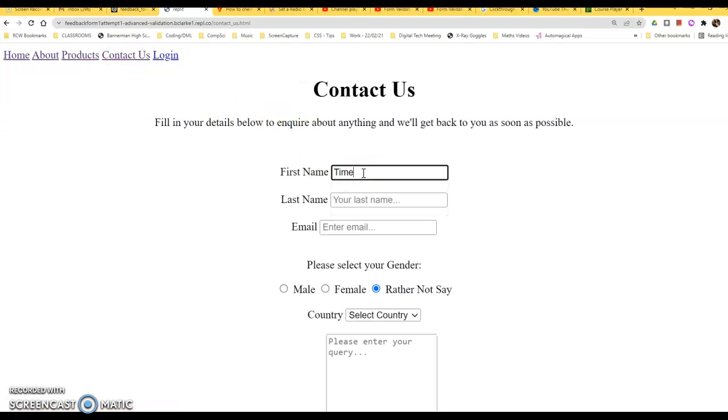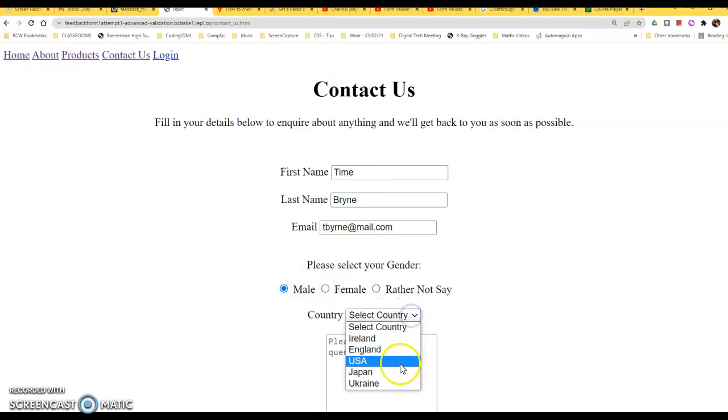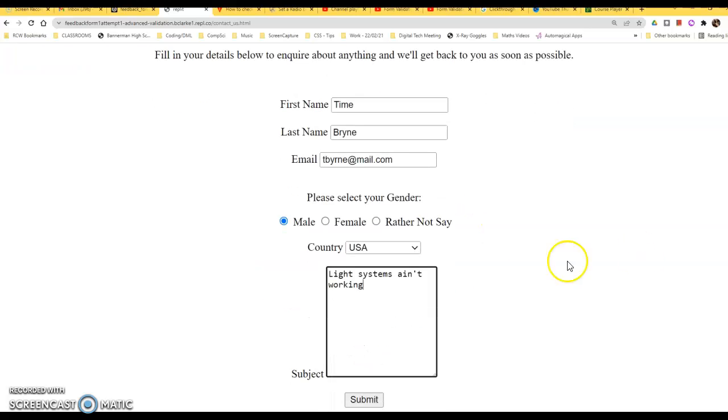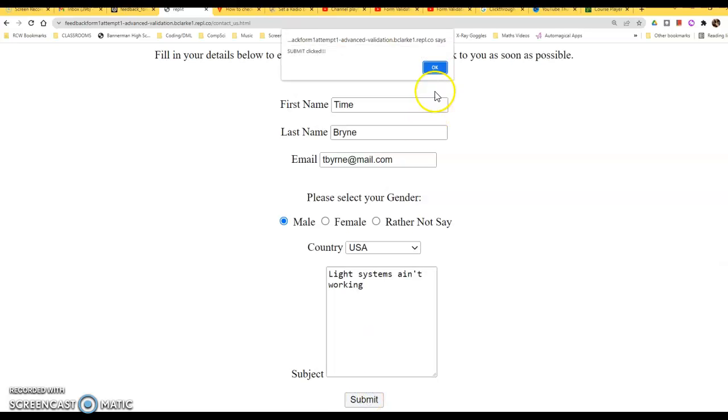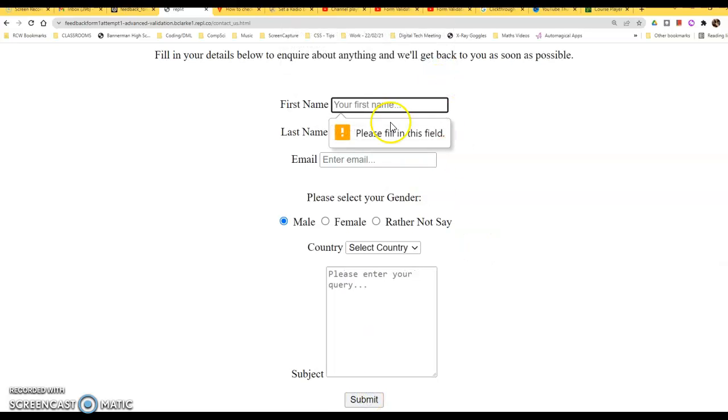So Tim Bryan, tbryan at mail.com. He's male, country USA, light system isn't working. So now we click, and as you can see, the form now is ready to start receiving stuff.